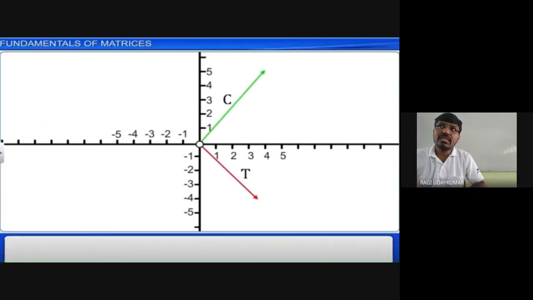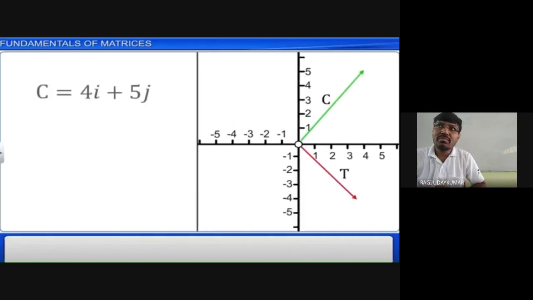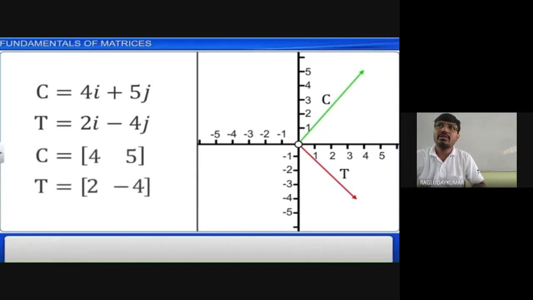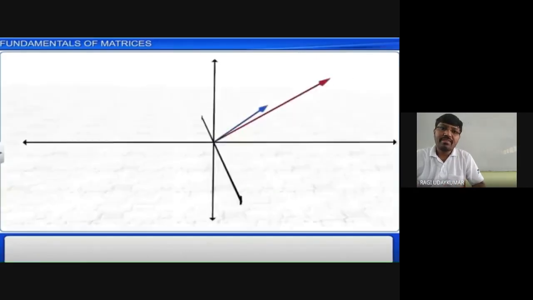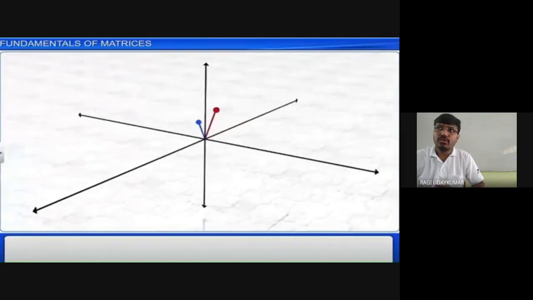Whenever you see the fundamentals of matrices, here we have C equals 4i plus 5j, and D equals 2i minus 4j, vectors. In the vectors concept, if you come to know that, then it will be shown to you. So C can be written with the two elements 4 and 5, and D has the coefficients 2 and minus 4.